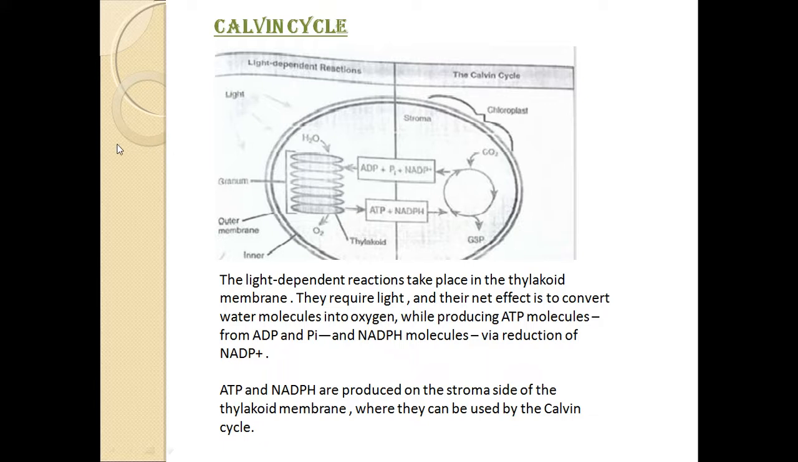Next, ADP: the full form of ADP is adenosine diphosphate. Phosphate is Pi, inorganic phosphate. NADP is nicotinamide adenine dinucleotide phosphate. All these are energy molecules which are produced on the stroma side of the thylakoid membrane, and the ATP and NADPH produce the energy that can be used by the Calvin cycle. Light is trapped here and it produces the ATP molecules.